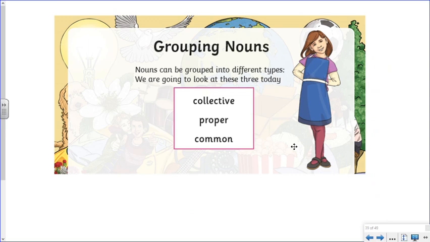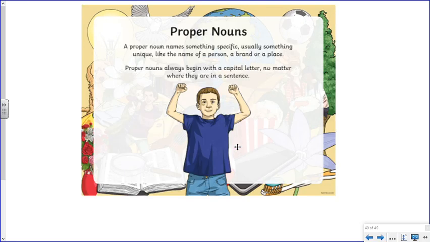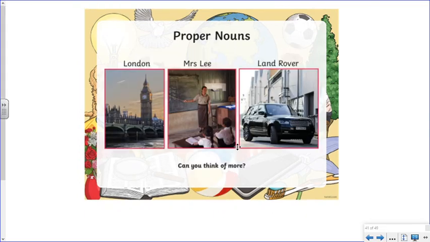Nouns can be grouped into different types, and we're going to look at these three types today: collective nouns, proper nouns, and common nouns. Now, this is one that you are going to be very familiar with. A proper noun names something specific, usually something unique like the name of a person, a brand, or a place. Proper nouns always begin with a capital letter, no matter where they are in a sentence. So here are some examples. We've got London, Mrs. Lee, and Land Rover. Can you think of any more proper nouns? Pause the video and make a list of some more proper nouns you can think of.